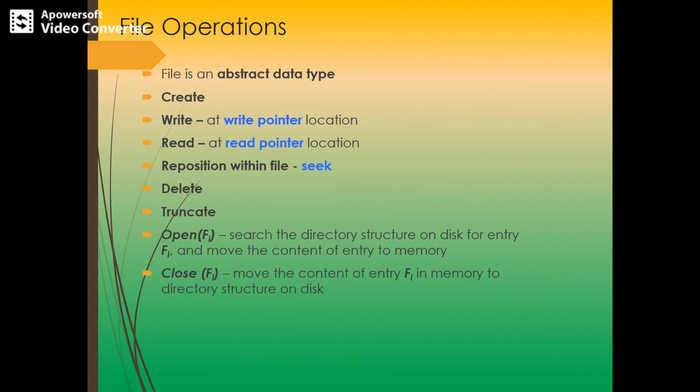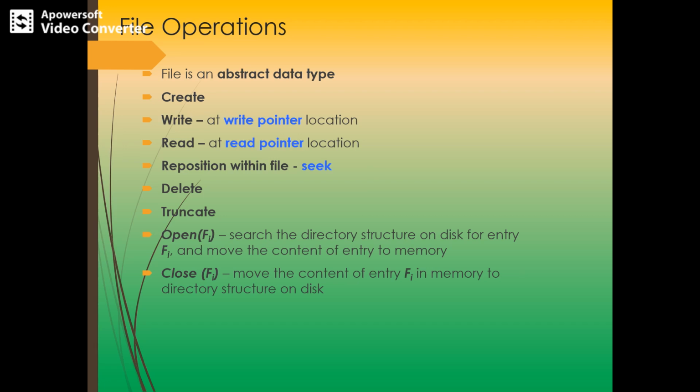So these are the file operations. As you know, a file is an abstract data type, and to define a file properly we need to consider the operations that are performed on a file. The operating system can provide various system calls in order to create, write, read, delete, close or reposition in the file. All these operations require that the directory structure must first be searched for the target file. The first operation is creating a file.